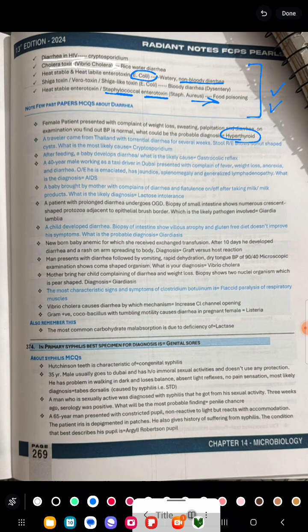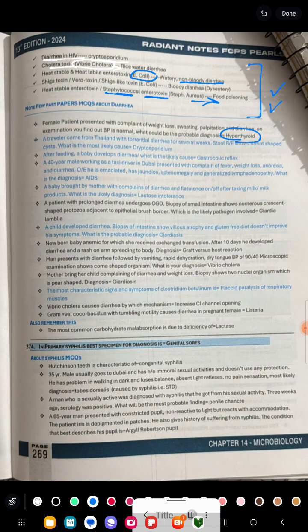Clear? The next is a traveler came from Thailand with torrential diarrhea for several weeks. Stool RE shows donut shaped cyst. What is the most likely cause? So it is Cryptosporidium. Clear? It is a scenario of HIV/AIDS. The next is after feeding a baby develops diarrhea. What is the most likely cause? It is the gastrocolic reflex.